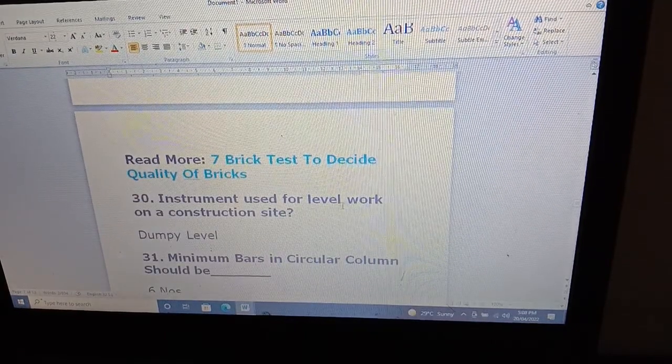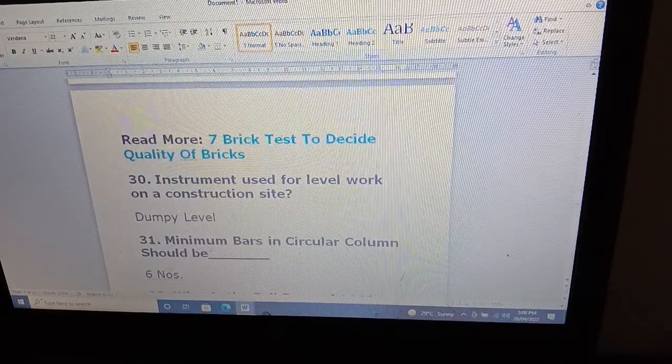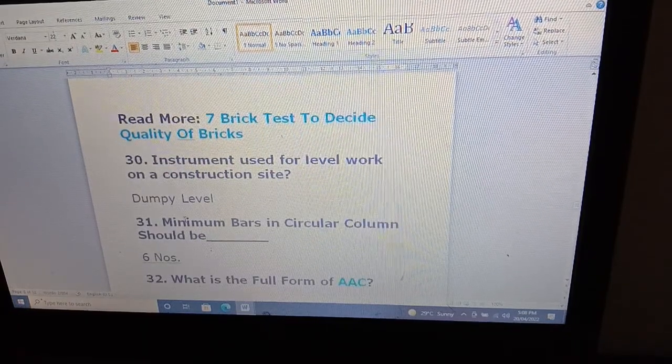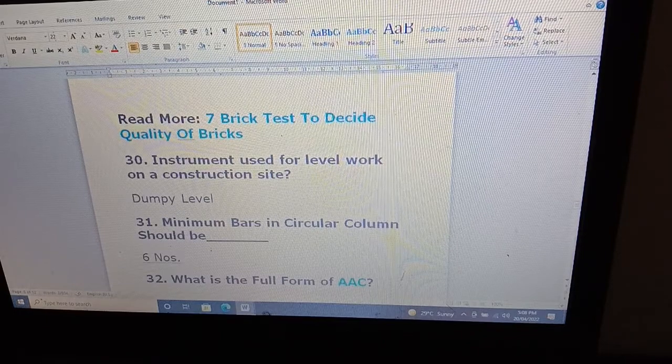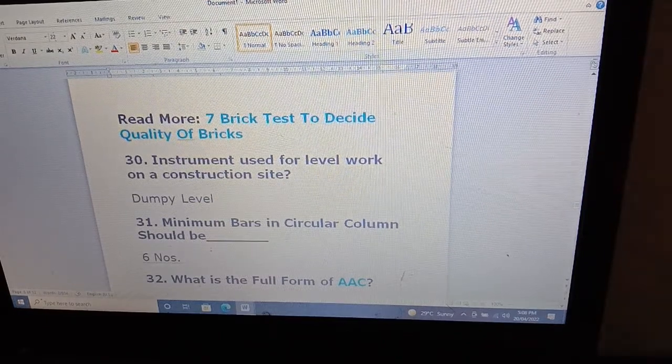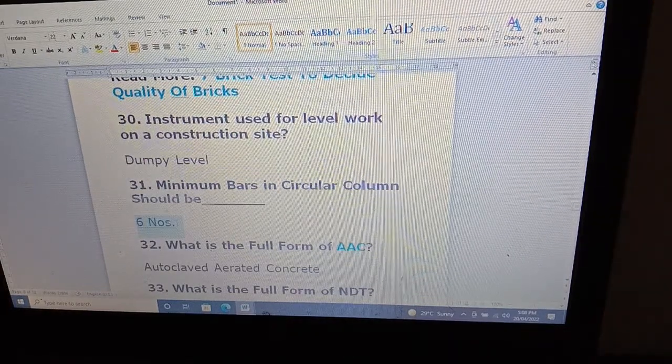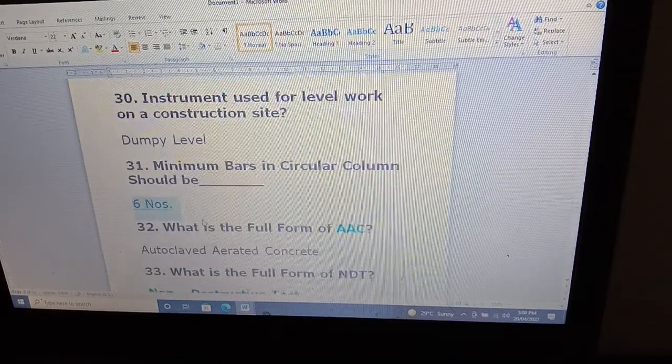Instrument used for level work on a construction site: dumpy level. This is used in surveying. Minimum bars in a circular column should be 6, and in a square column it will be 4.